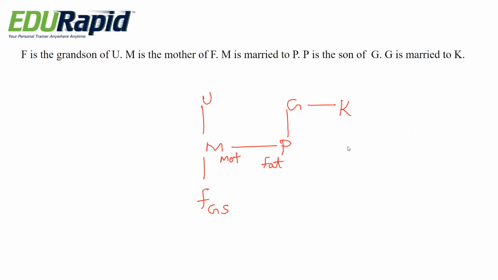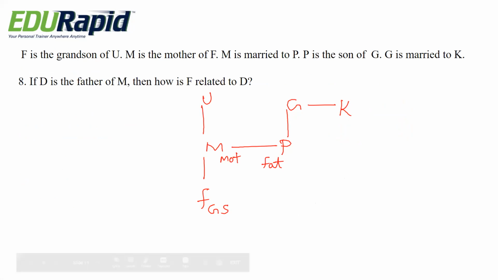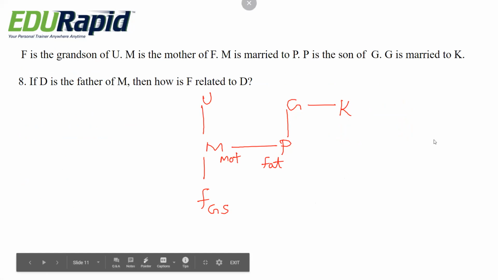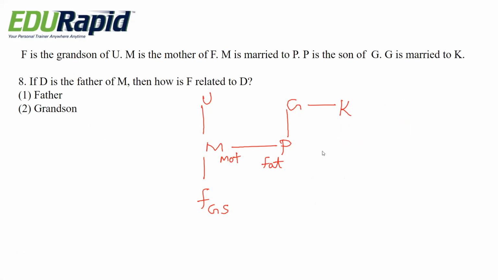Next question, same conditions. If D is the father of M, then how is F related to D? Options are father, grandson, son, brother, grandfather.